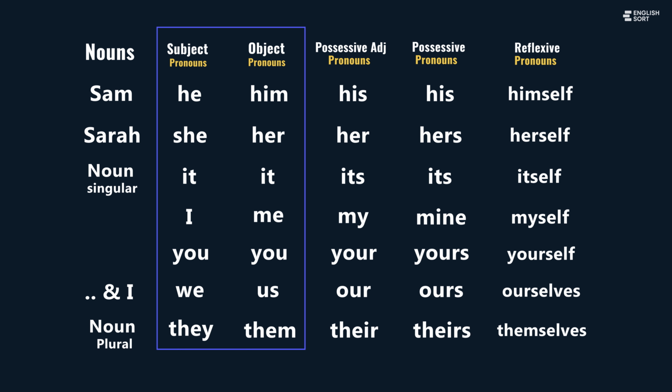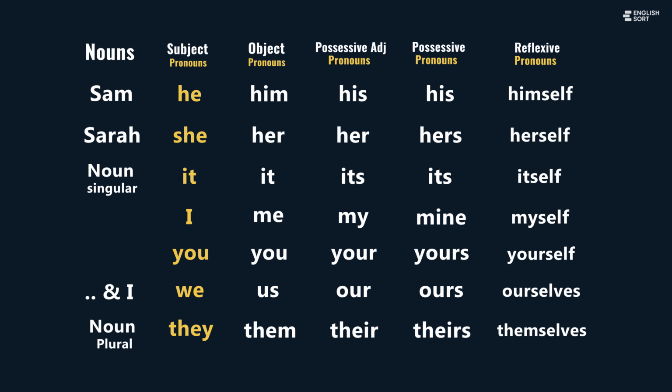Personal pronouns have two main forms: subject pronouns and object pronouns. Subject pronouns: he, she, it, I, you, we, they. Object pronouns: him, her, it, me, you, us, them.